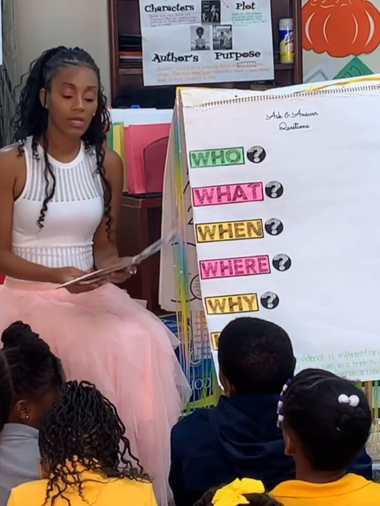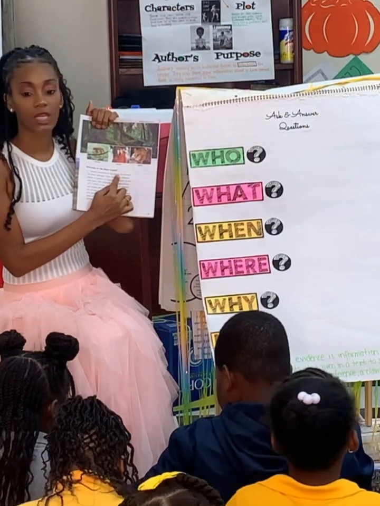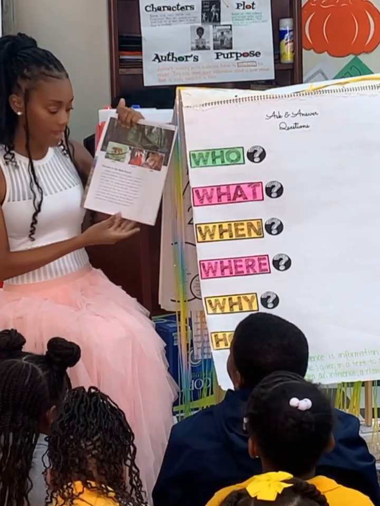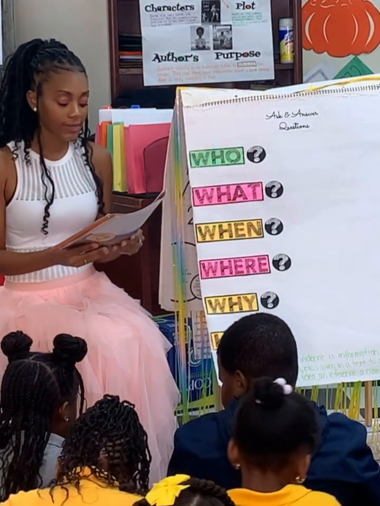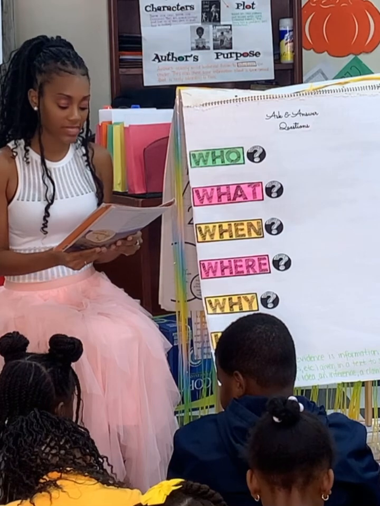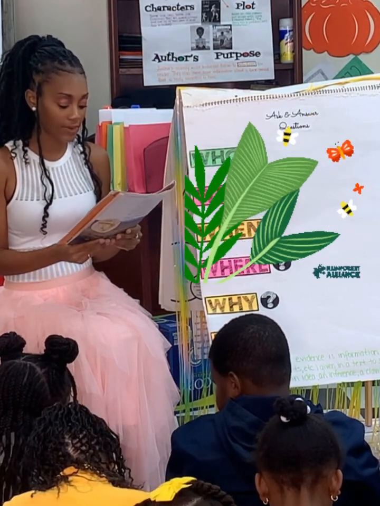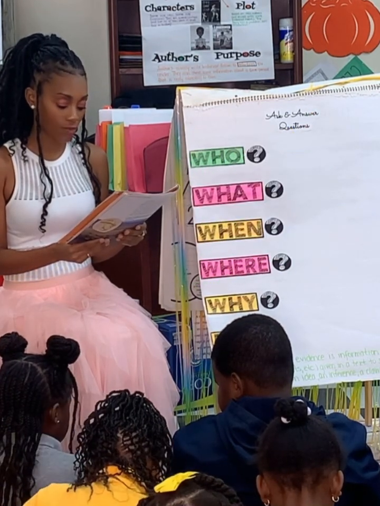Next page. The heading says, "Welcome to the rainforest." So what are we about to read about? The rainforest. All right, paragraph 6, let us read. Nearly 1/3 of the planet is covered in forest habitats. There are many different kinds of forests. A tropical forest is hot and rainy.